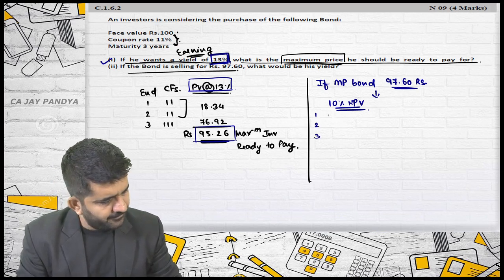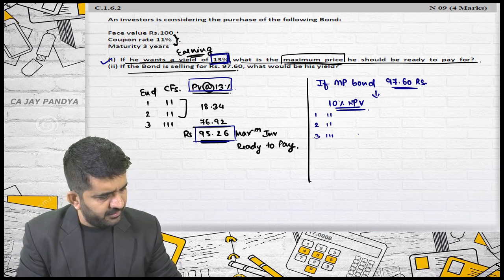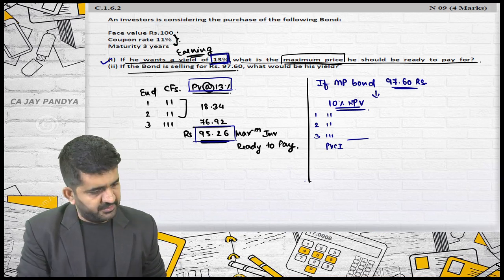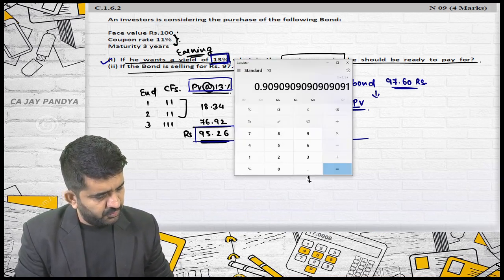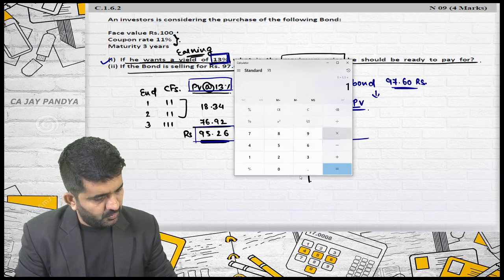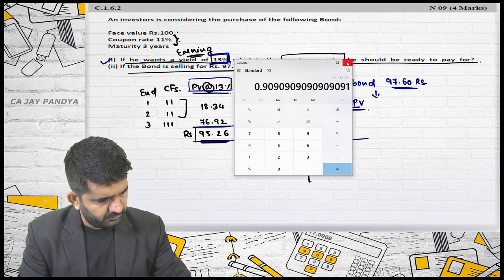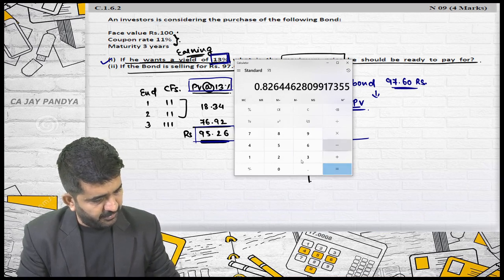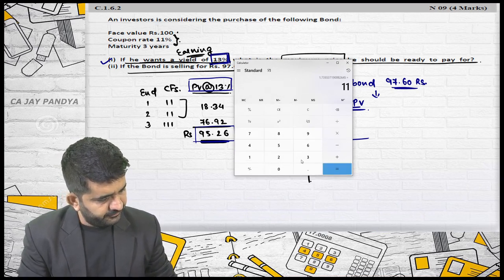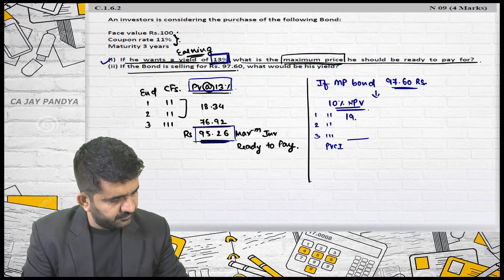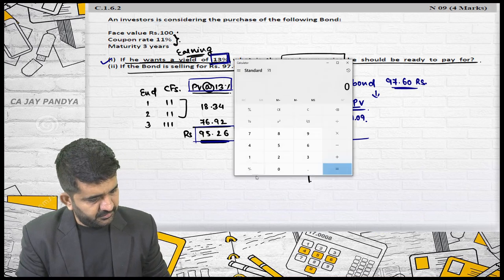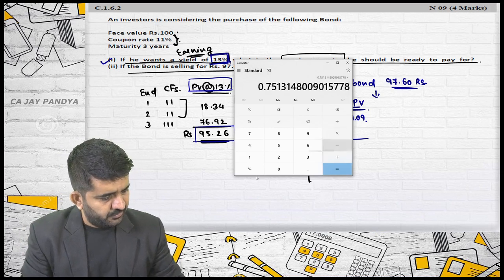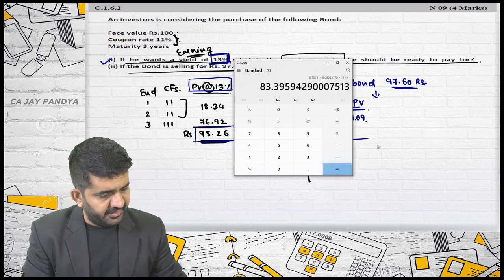The cash flows remain the same: 11, 11, 111. I need to find out the present value of the cash inflows at the rate of 10%. 1 divided by 1.1 multiplied by 11 is 10.00 and 1 divided by 1.1 cubed multiplied by 111 is 83.39.